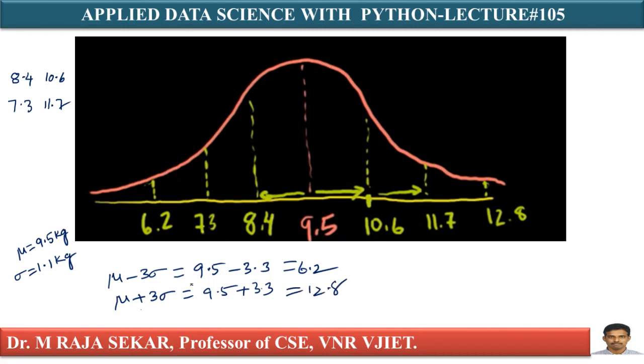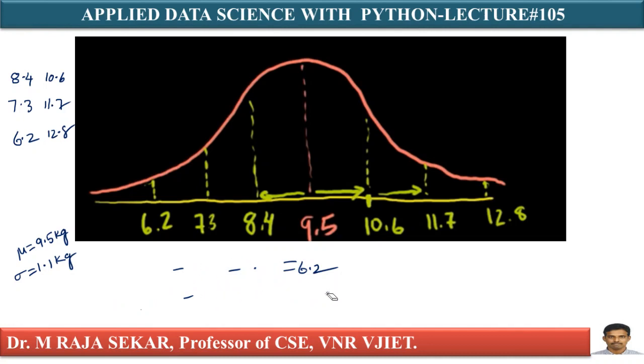Therefore, what is the value? 6.2 to 12.8. We already calculated mu minus sigma, mu plus sigma, mu minus 2 sigma, mu plus 2 sigma, mu minus 3 sigma, mu plus 3 sigma. We know mu and sigma from the given problem. Therefore, just see, 8.4, 10.6.